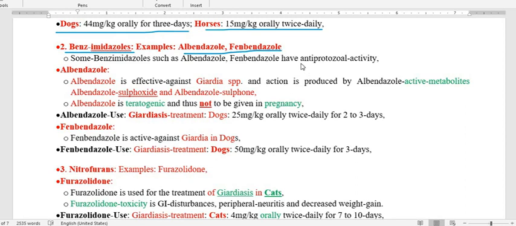Regarding the mechanism of action on the protozoa, that is giardia, it is the same as the anthelmintic activity, that is, it inhibits microtubule polymerization by binding with beta tubulin, and in addition it also inhibits some of the enzymes participating in the energy generation system. So this is the mechanism of action of albendazole, similar to its anthelmintic activity.